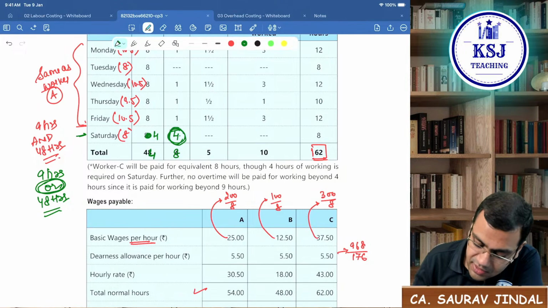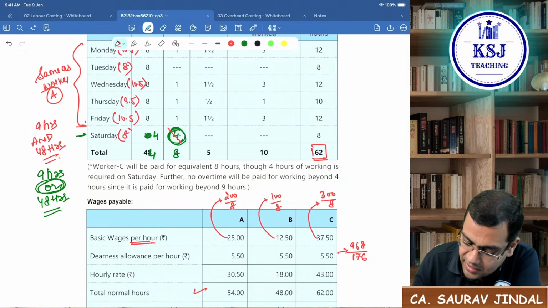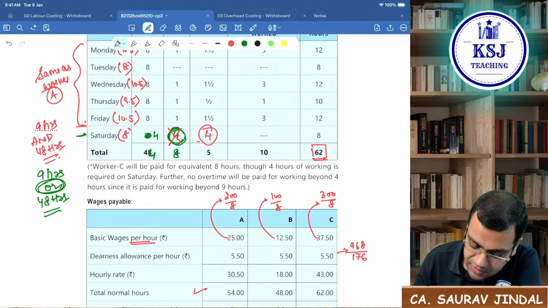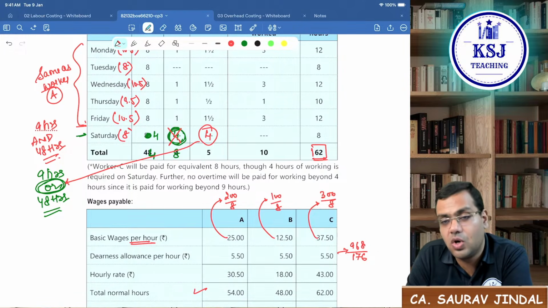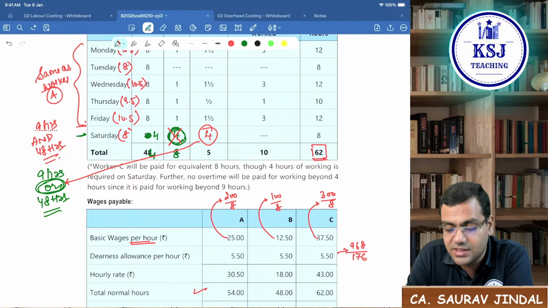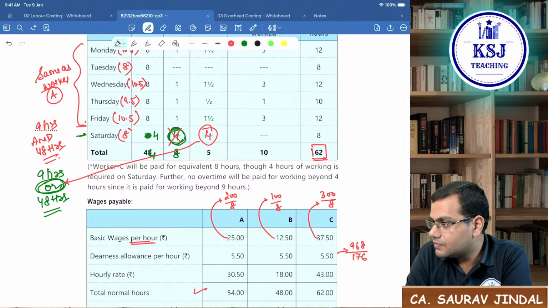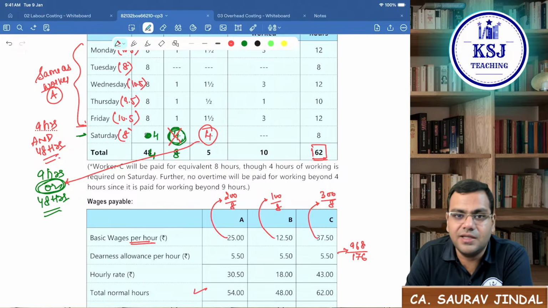So in this case, we will not take 4 here. We will take 4 as overtime, in the 9 hours or 48 hours condition. We'll take 4 as normal, 4 as overtime. This is the twist that this question carries.